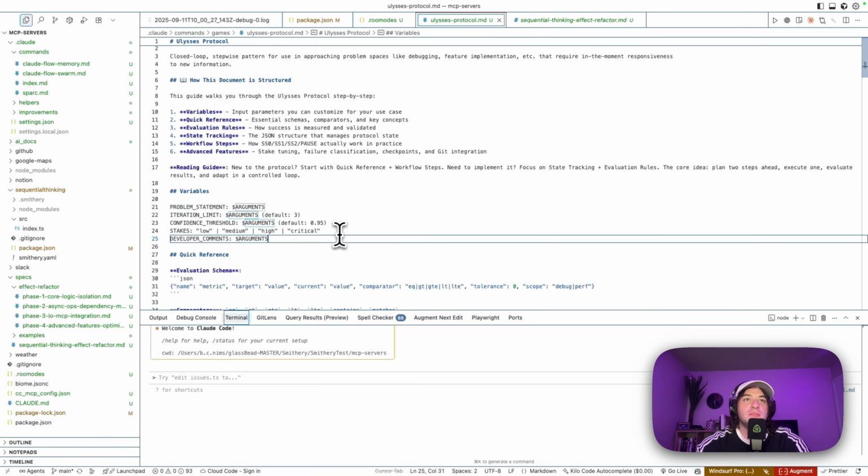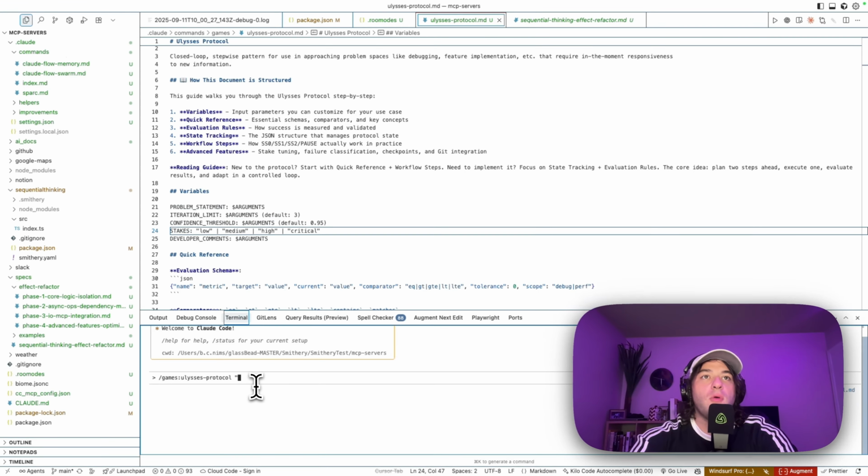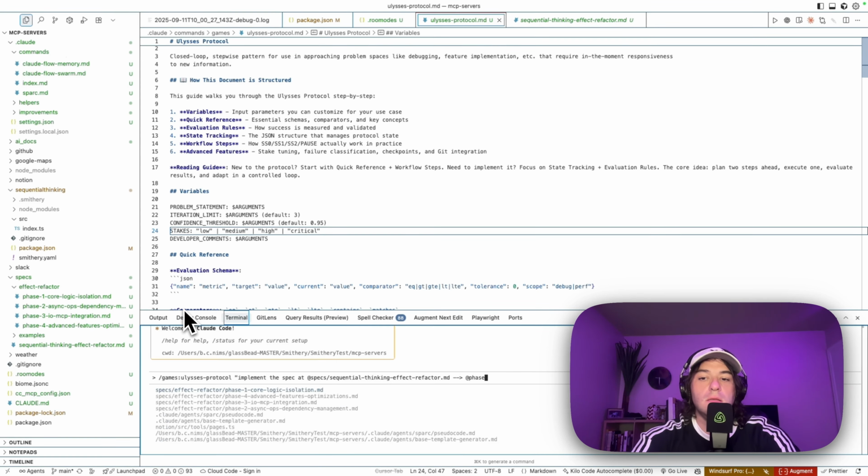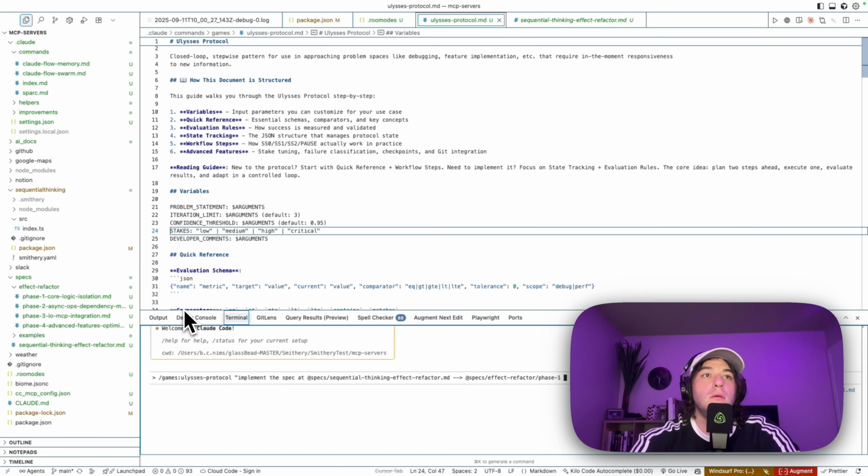Some of them have defaults, some of them don't. For my problem statement, I'm going to say implement the spec at that and say phase 1. Cool. Let's just say utilizing the Ulysses protocol. Iteration limit. That's fine.